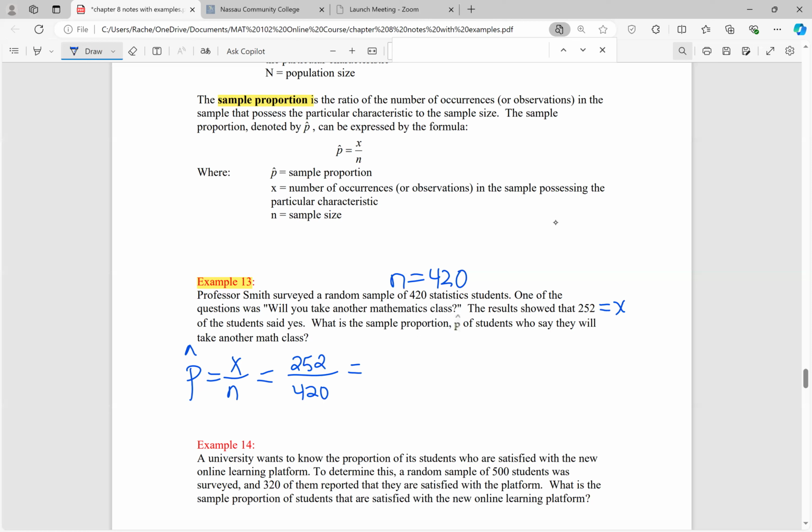And let's write that in decimal form and percent form also. So proportions can be written three ways. So this is equal to 0.6, or that's the same as 60%. So we could say that 60% of the students in the sample said, yes, I'm going to take another math class.